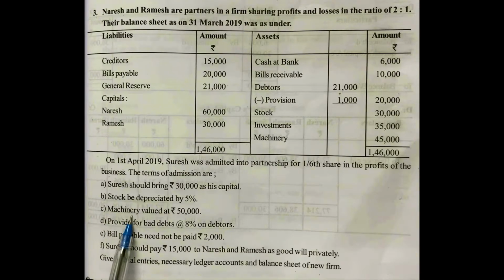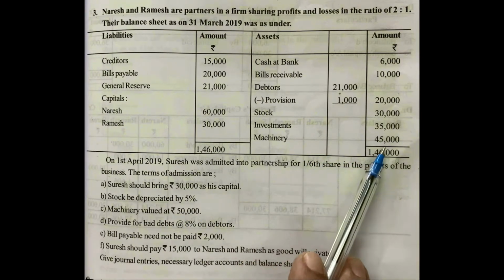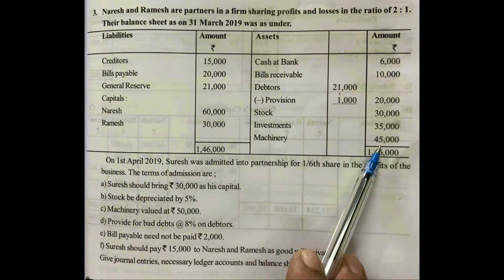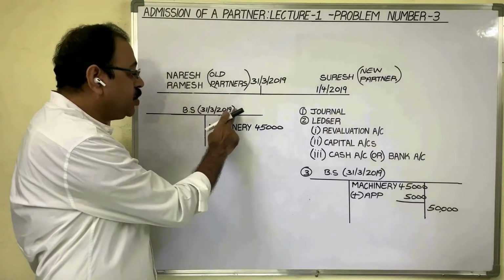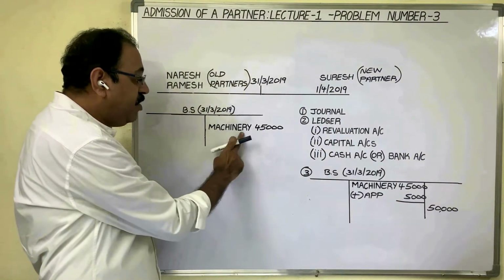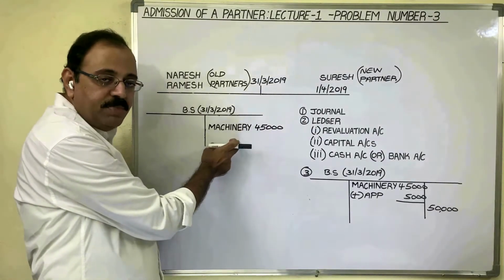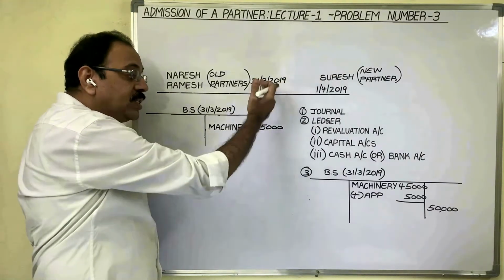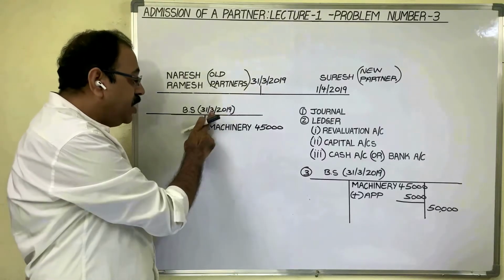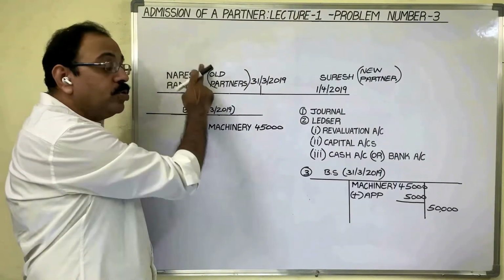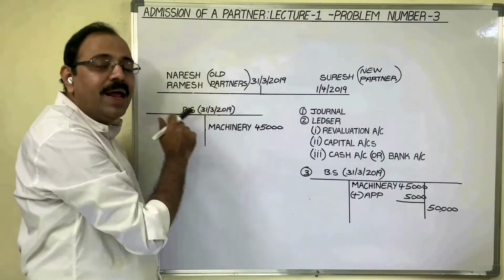C point is machinery valued at 50,000 rupees. In the old balance sheet, machinery value is given as 45,000 rupees on 31st March 2019. This is the book value of the machine. As the new partner is coming into the firm, partners want to show the market values in the balance sheet.